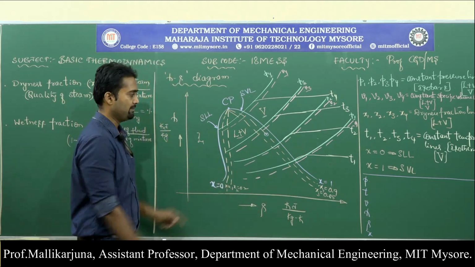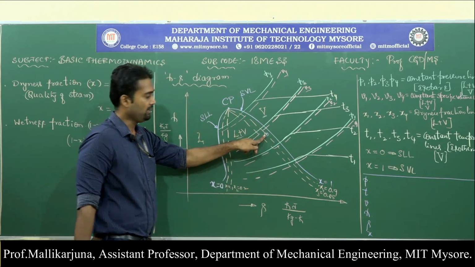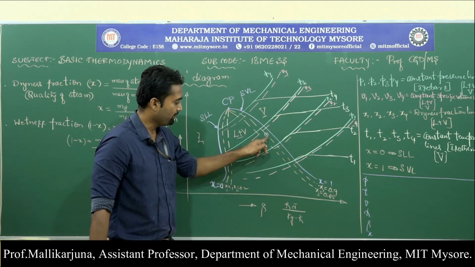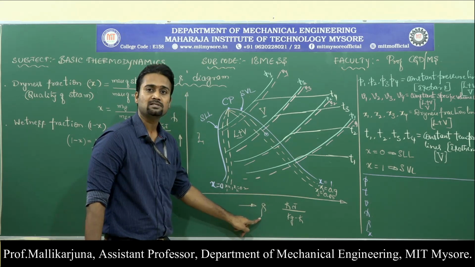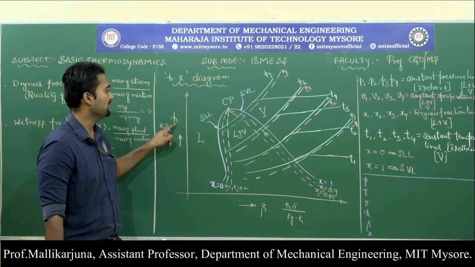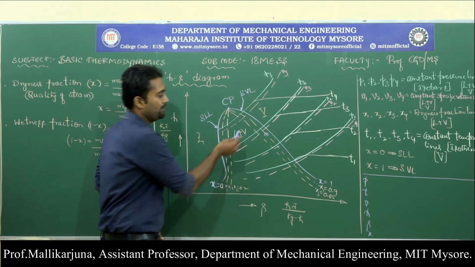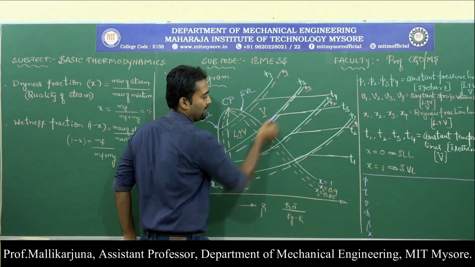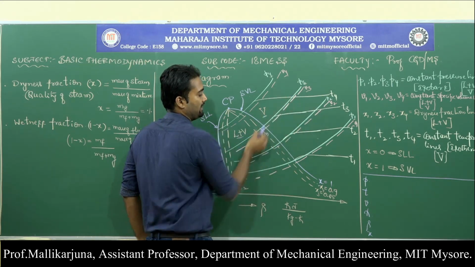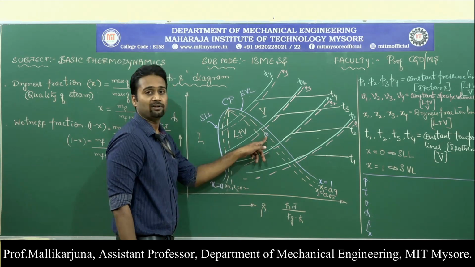So now, say for example, I have put a point over here. Because of this point, I can easily say the dryness fraction is 0.9. I can easily drop the vertical and I can say its specific entropy. If I drop the horizontal, I can easily say its specific enthalpy. And because of these constant pressure lines P2, P3, I can say the pressure of this particular state of the steam.